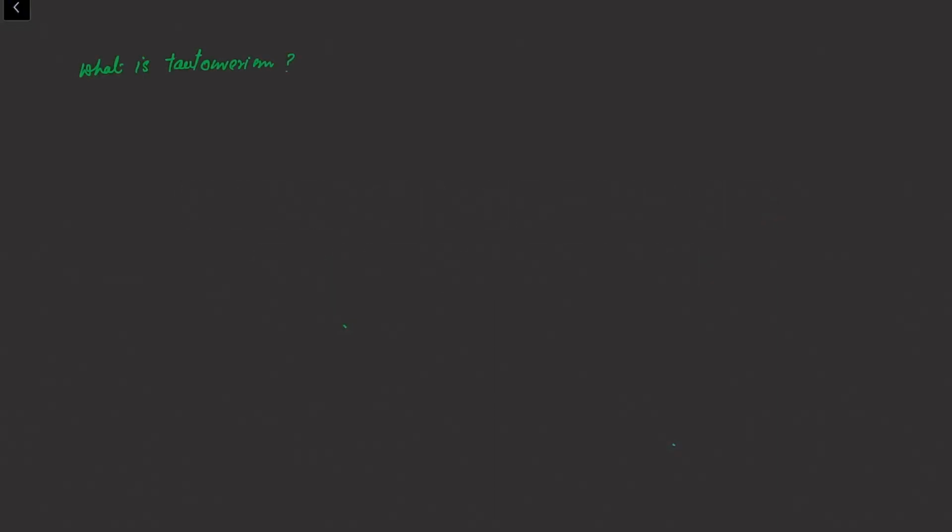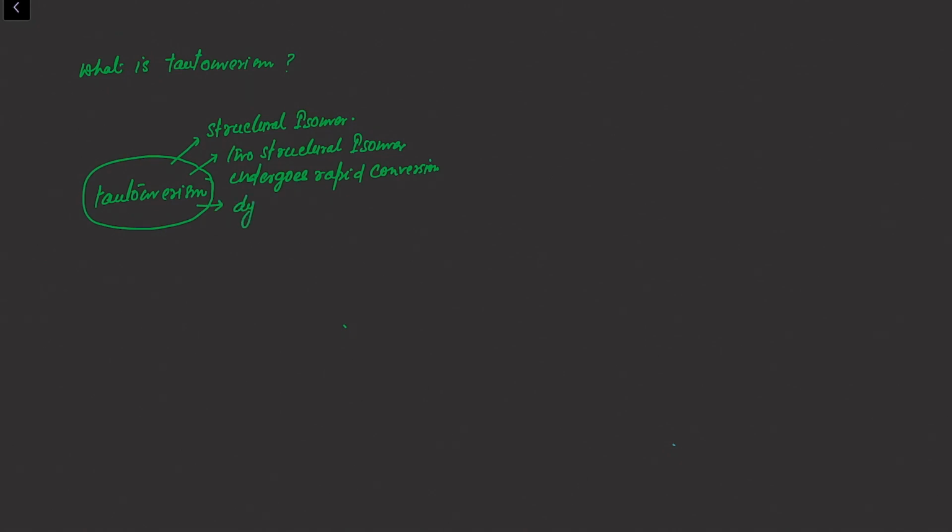When you check the definition of tautomerism, different books have different definitions, but the actual definition is this. Tautomerism is a type of structural isomerism, in which two structural isomers undergo rapid conversion, and because of this rapid conversion a dynamic equilibrium exists